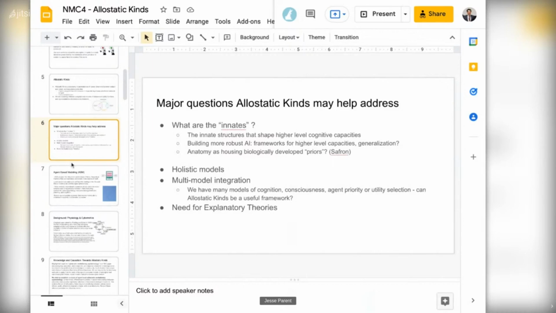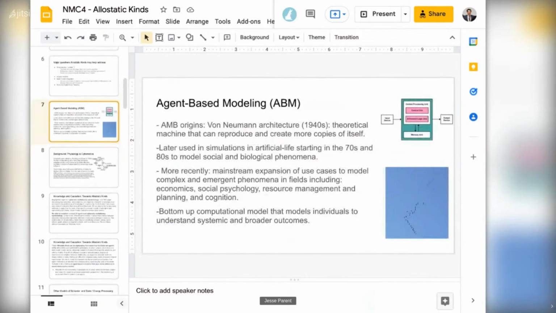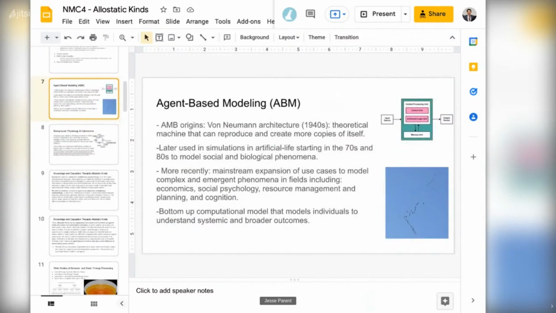So some of our inspiration comes from agent-based modeling, along the lines of von Neumann architecture and A-Life, and more recently, some more robust modeling of emergent phenomena in economic, social, psychology, and cognition, and looking at some bottom-up computational models and systemic and broader outcomes.